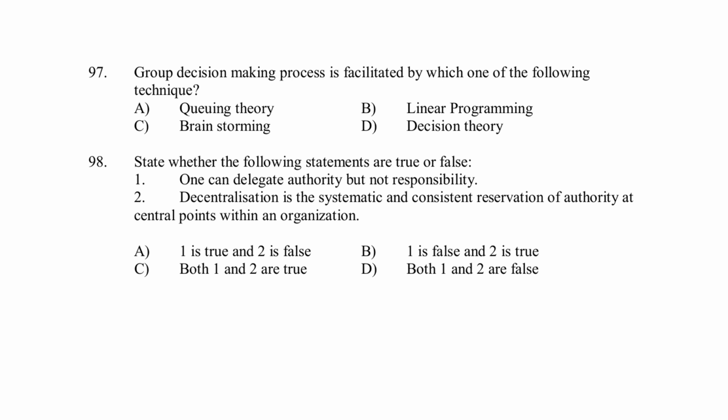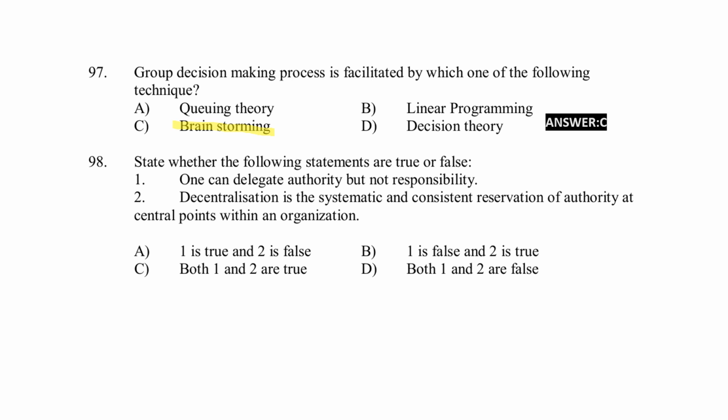Next, group decision-making process is facilitated by which one of the following techniques? Option A, queuing theory. Option B, linear programming. Option C, brainstorming. Option D, decision theory. Right answer for the question, option C, brainstorming.